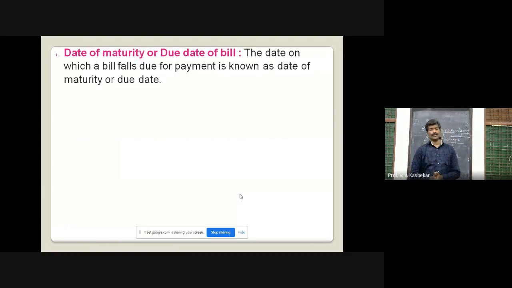Date of maturity, it is very important. Date of maturity or due date of bill. The date on which a bill falls due for payment is known as date of maturity or due date.